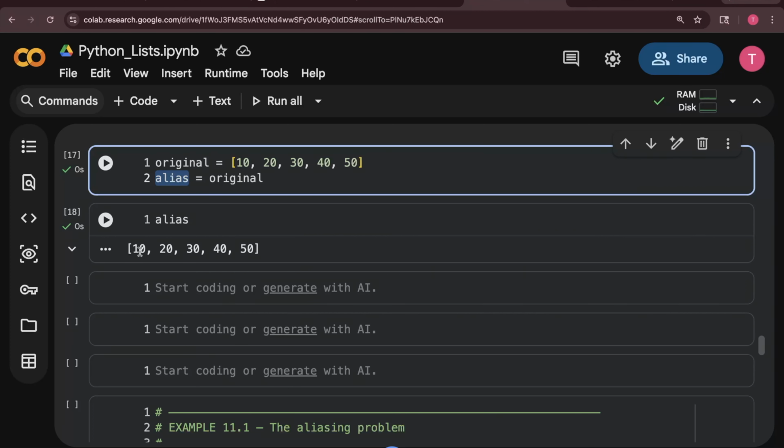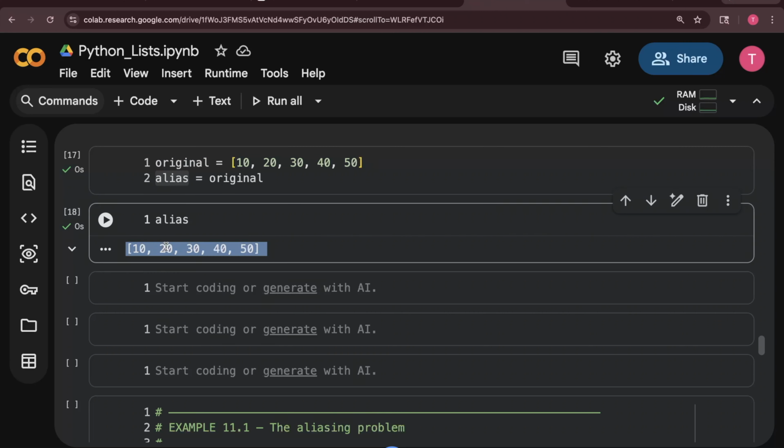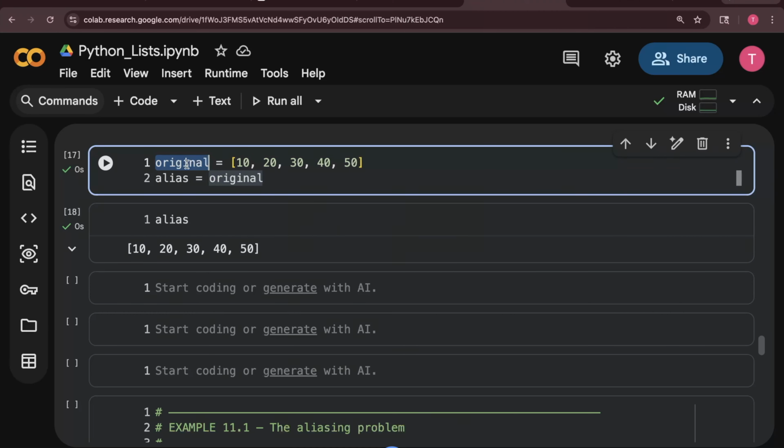What do you think? If alias has created new memory inside Python with values 10, 20, 30, 40, then any change inside original should not reflect inside alias. And if alias has not created any new memory, and is referring to the same memory where the original value is stored, then any change inside original should reflect in the alias, right?